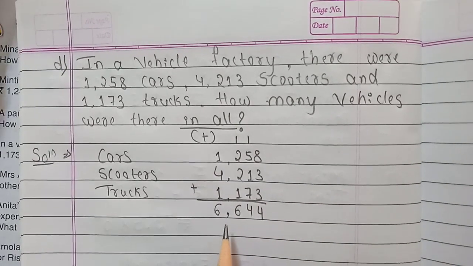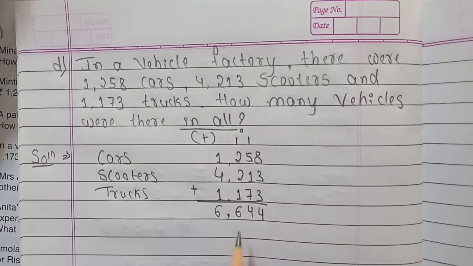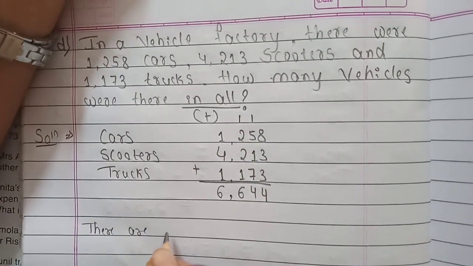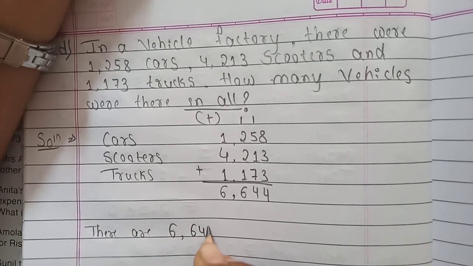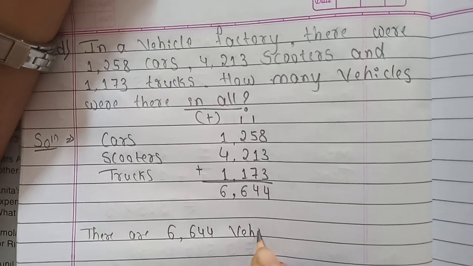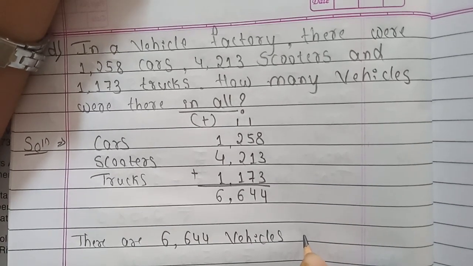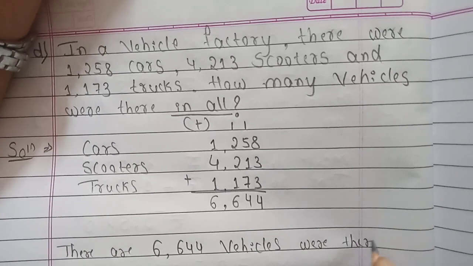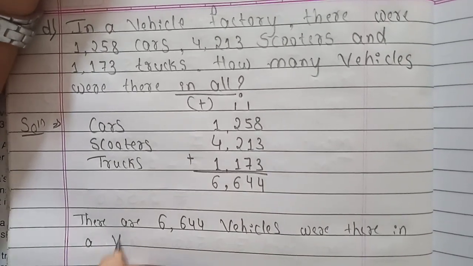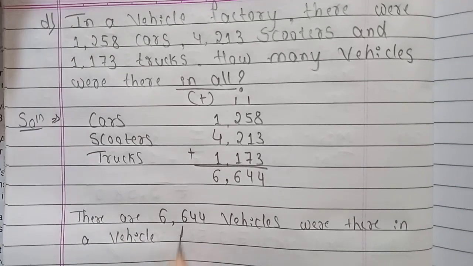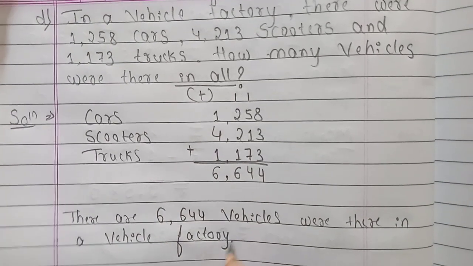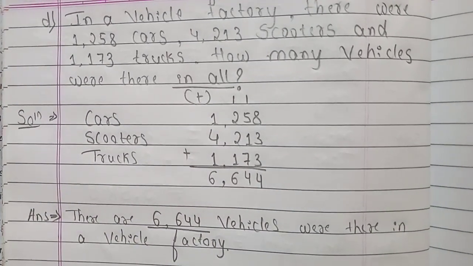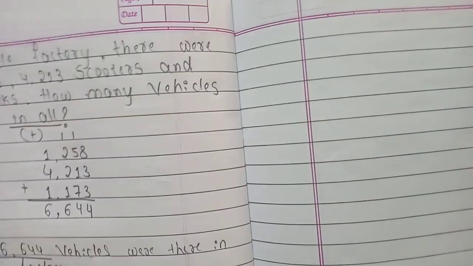So how many vehicles are there in a vehicle factory? Here we have to write, there are 6,644 vehicles were there in all, otherwise were there in a vehicle factory. Okay, these many vehicles are there in a vehicle factory. This is our answer.